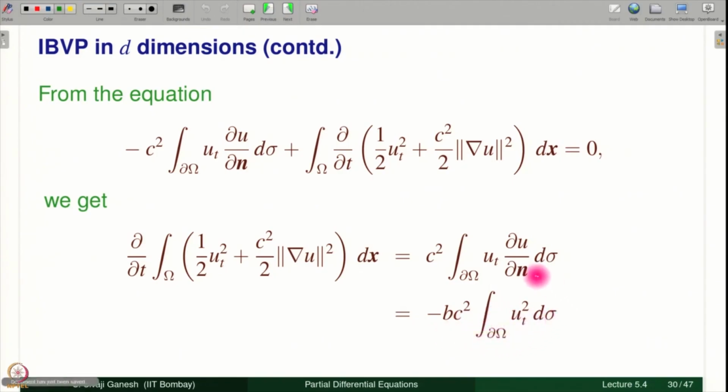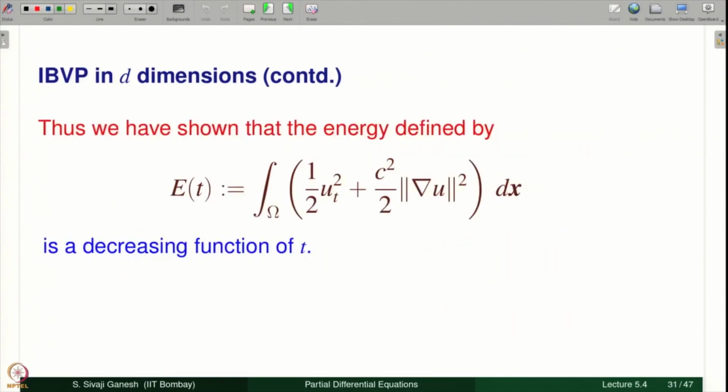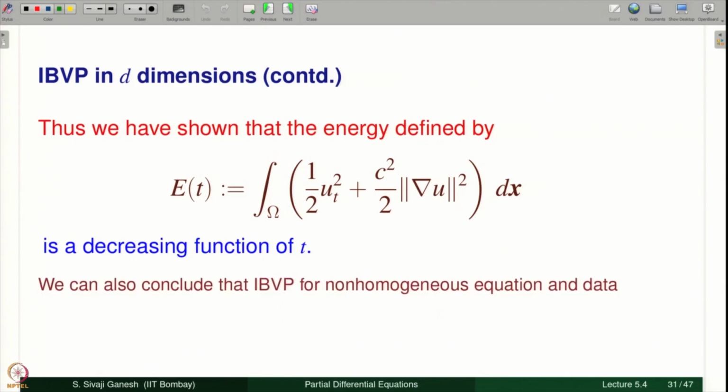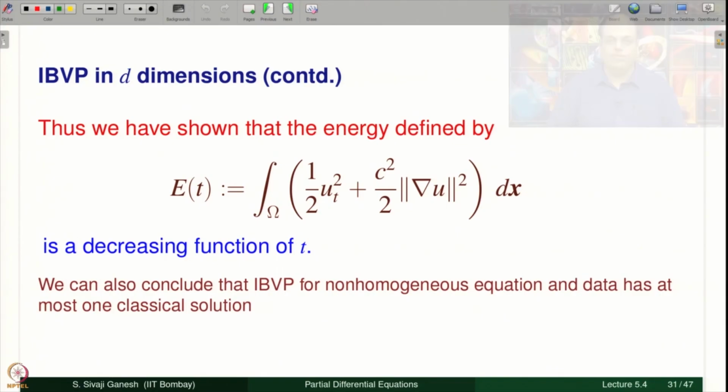Now, if you notice, this integrand is greater than or equal to 0, and d sigma integrates non-negative functions and gives a non-negative number. c squared is positive, b is positive, therefore the quantity on the RHS is less than or equal to 0. That means we have shown dE/dt is less than or equal to 0. So, E(t) is a decreasing function of t. We can also conclude uniqueness of the IBVP in this case, that is left to you as an exercise.